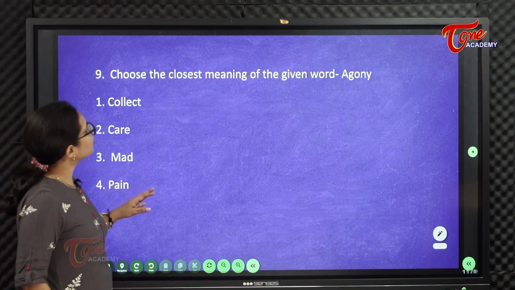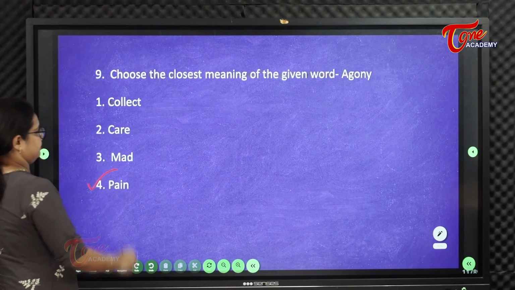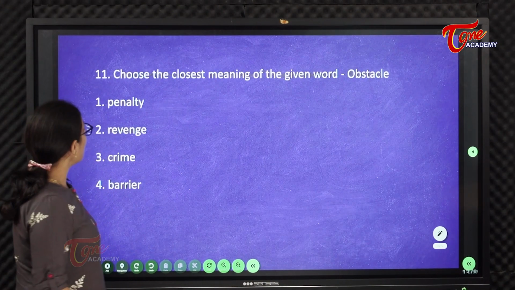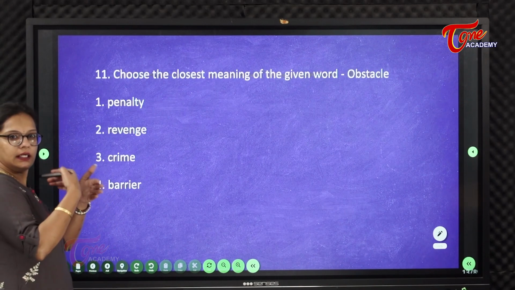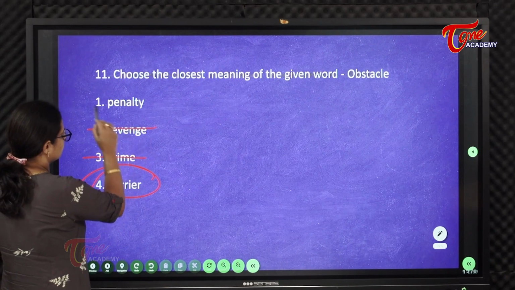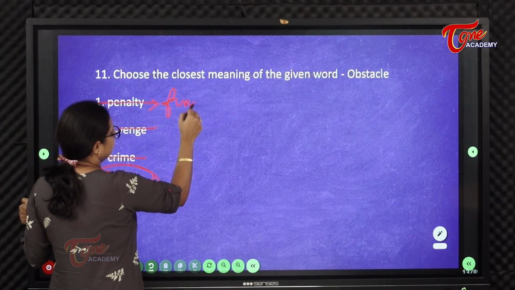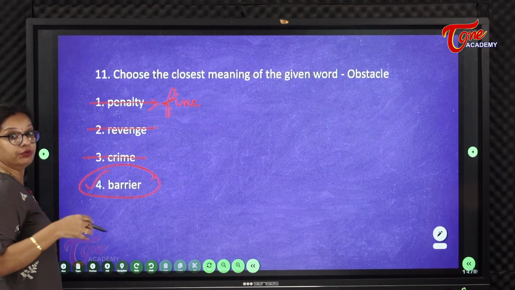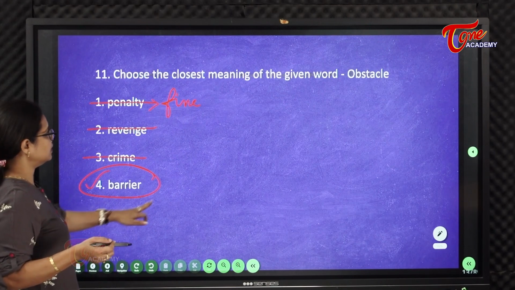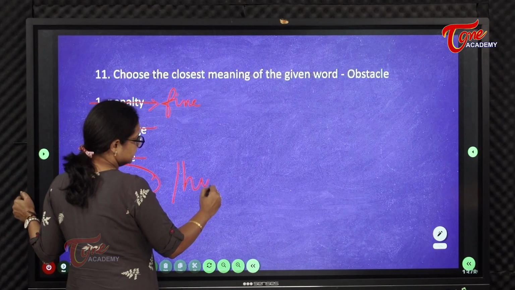Choose the meaning closest to the given word agony. Agony ante pain. Choose the closest meaning of the word obstacle. Obstacle ante addanki, addankulu, appudu barrier అని వస్తుంది. Crime రాదు, revenge రాదు, penalty. Penalty is something you pay as a fine. Revenge ante what you take from somebody when you are angry. Crime ante చేసేది. So answer is obstacle ki answer is barrier. ఇంకొక word కూడా వస్తుంది, hindrance.